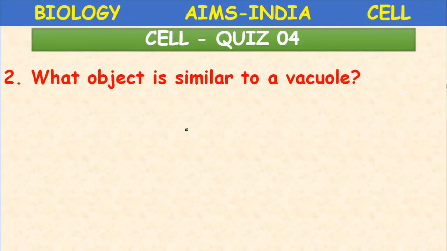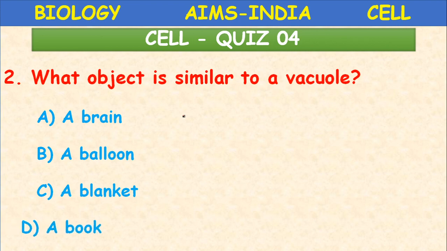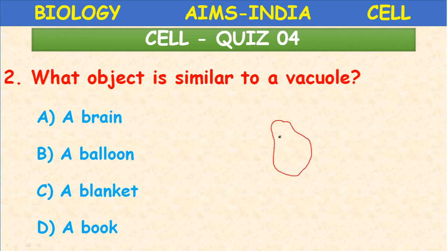Next, what object is similar to a vacuole? A brain, a balloon, a blanket, or a book. So vacuole is, okay, a balloon like organelle.